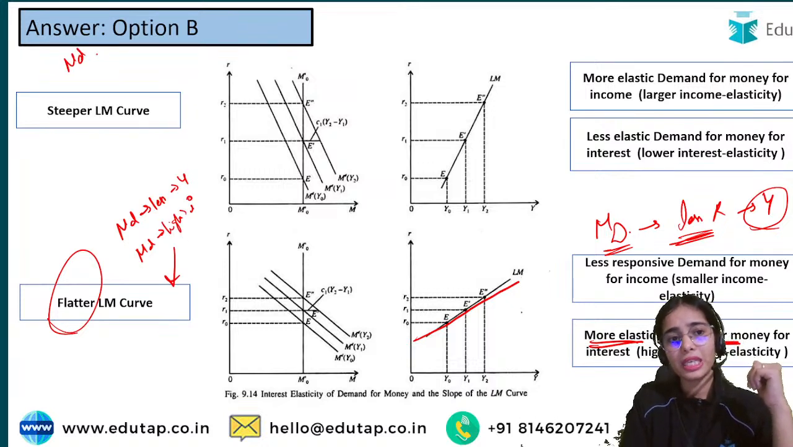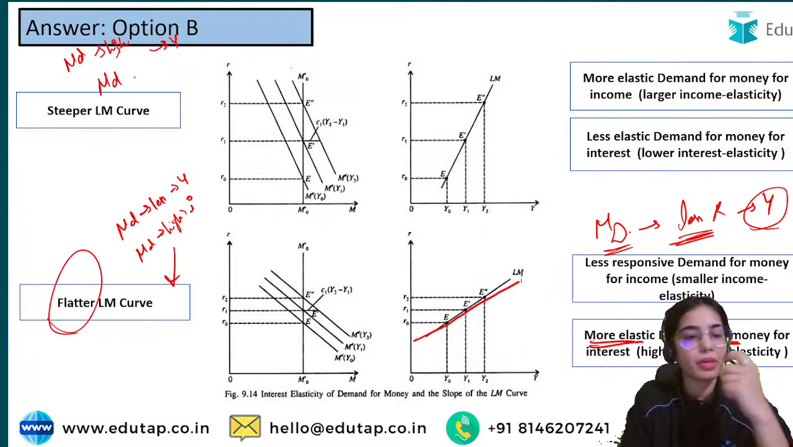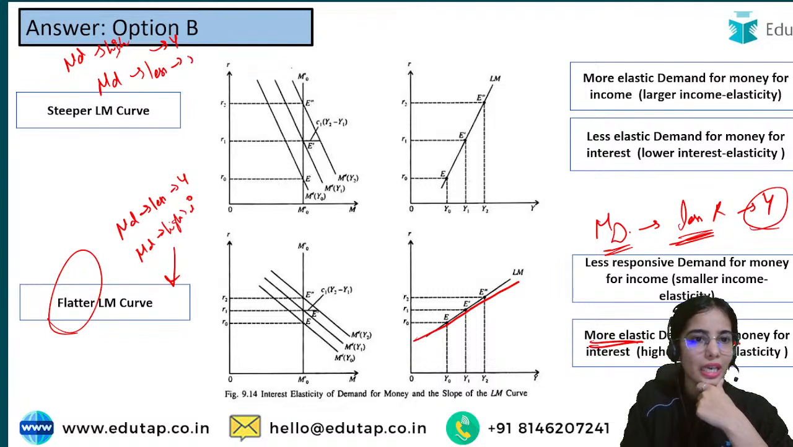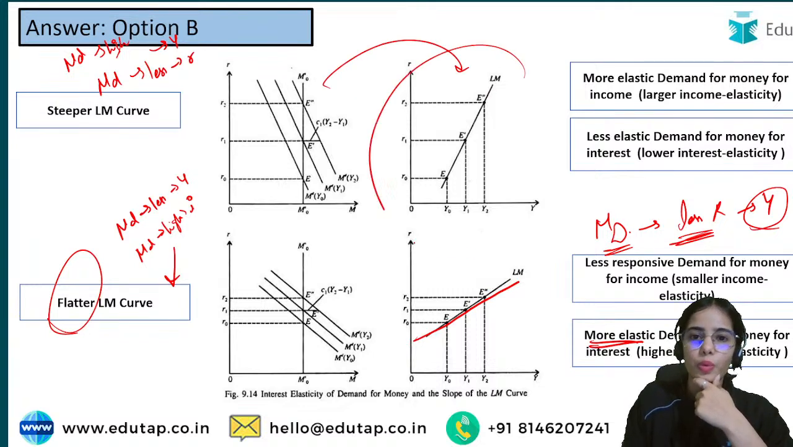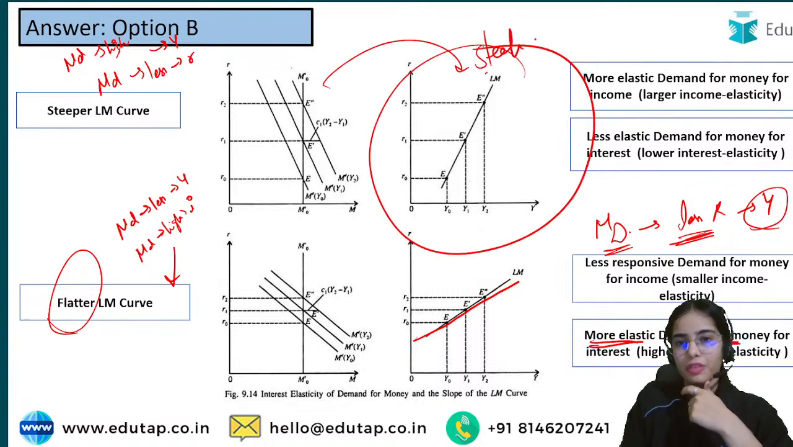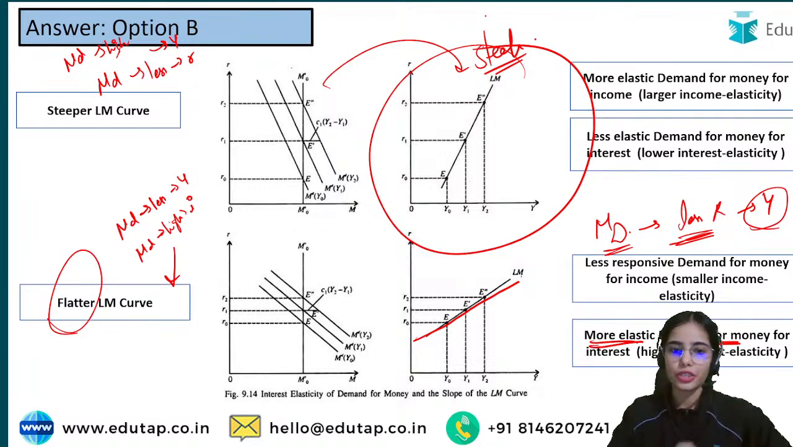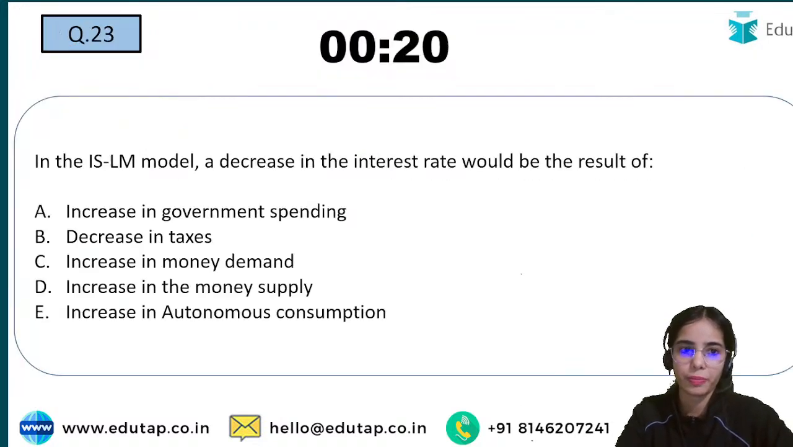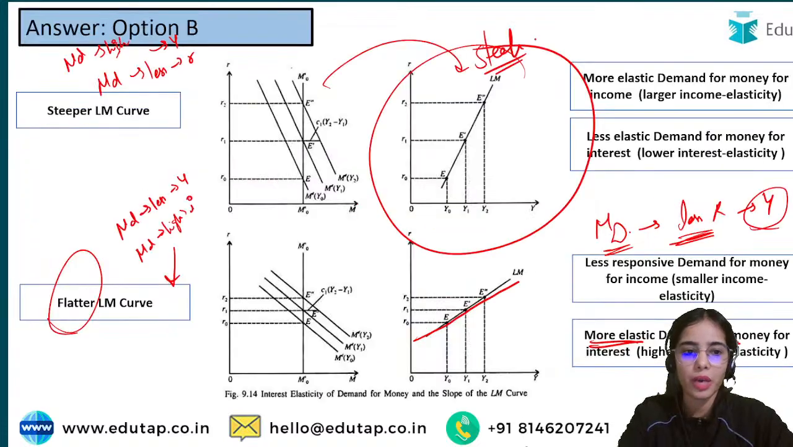When the demand for money is highly elastic to the level of income and less elastic to the rate of interest, this leads to the steep LM curve. Okay, so there are different conditions that I hope you will be able to remember. So here the answer was B.